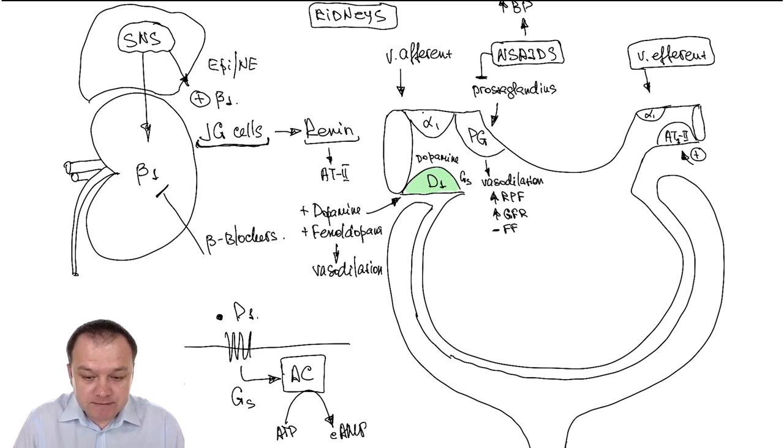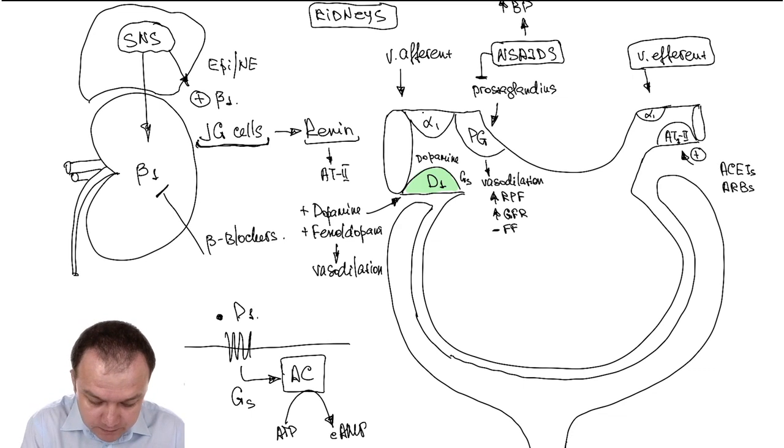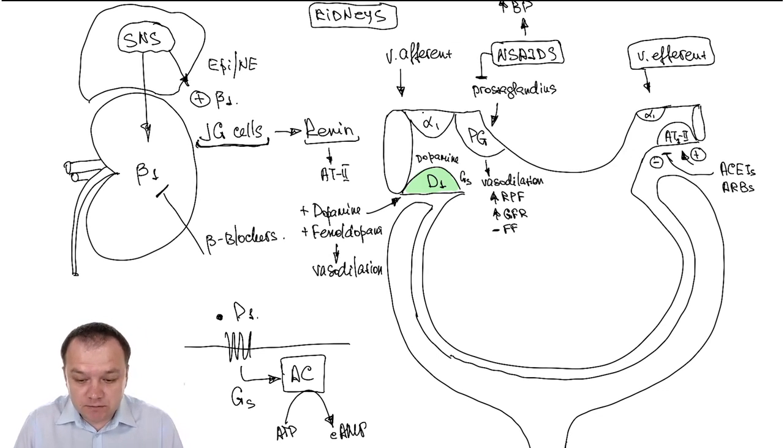And what is interesting is that we have medications called angiotensin converting enzyme inhibitors, and we have ARBs, angiotensin receptor blockers. ACE inhibitors and ARBs block these receptors. As a result of this blockade, we should understand that the diameter of the vas efferens increases, and this